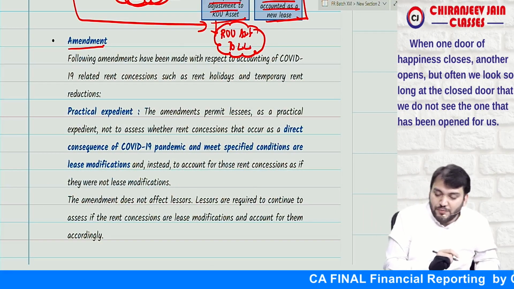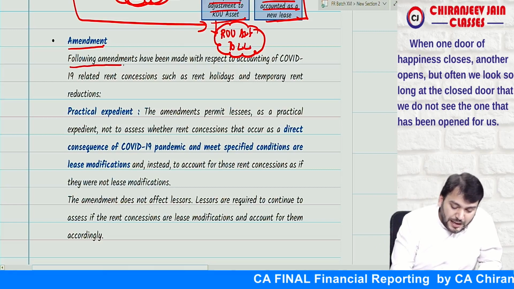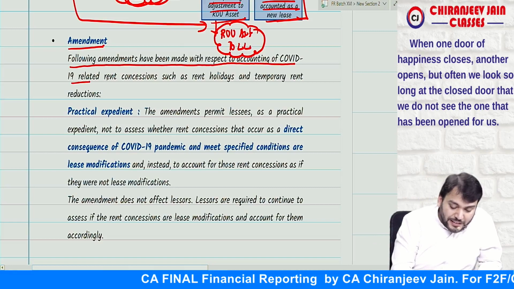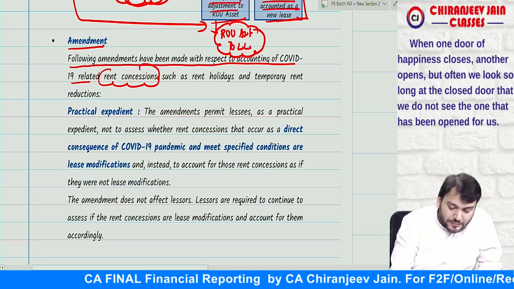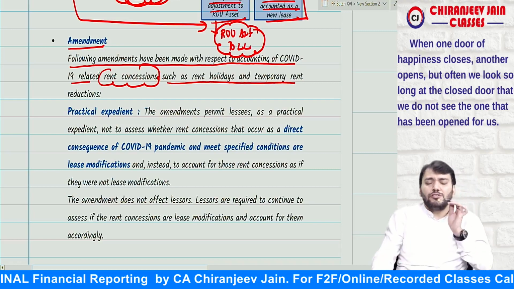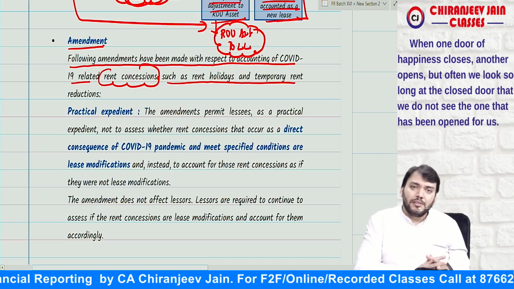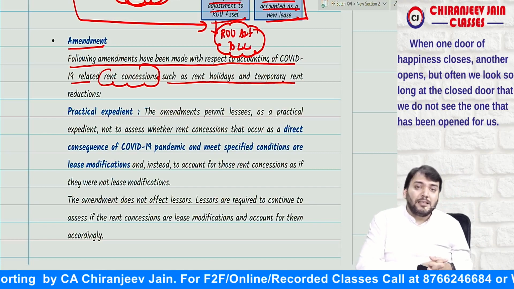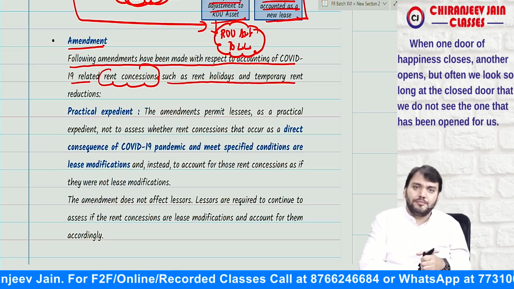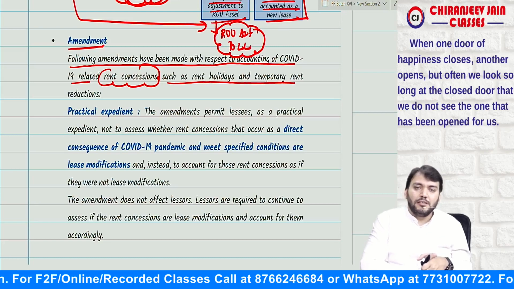Correct. What does Ind AS 116 say? The following amendment has been made with respect to accounting of COVID-19 related rent concession such as rent holiday, temporary rent reduction. Means due to COVID-19, it was found that many of the lessors have given rent concession or rent holiday for a time period. Are you getting what I am saying?